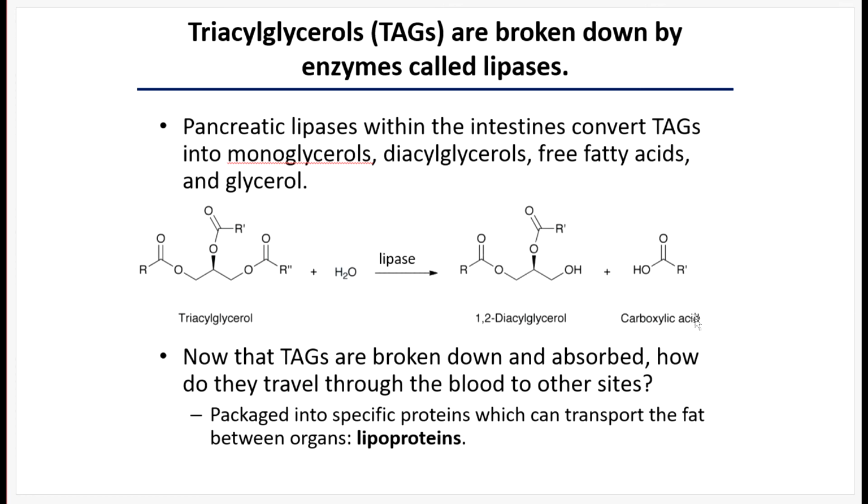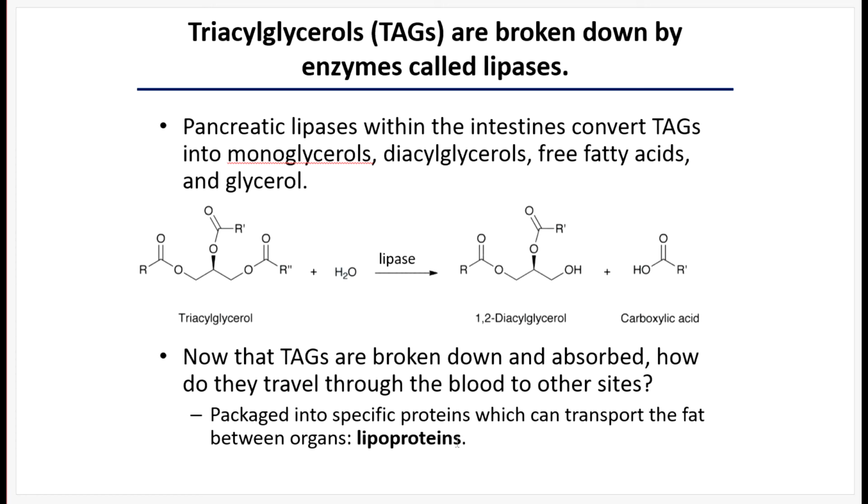So this is happening in the intestinal lumen. TAGs are broken down, fatty acids are produced, mixed with bile salts, and then they absorb through the intestinal lining. Now we're inside the body, on the other side of the tissue barrier, and we're headed for the capillaries in the bloodstream. Again, fatty acids can combine a little bit with albumin to transport through the bloodstream, but there's a limited amount of serum albumin.